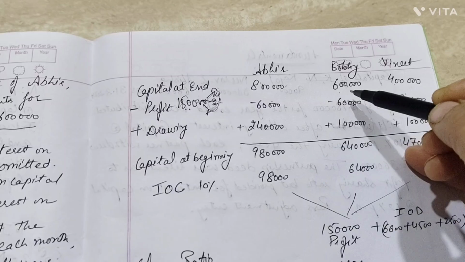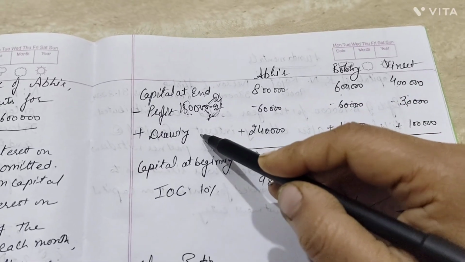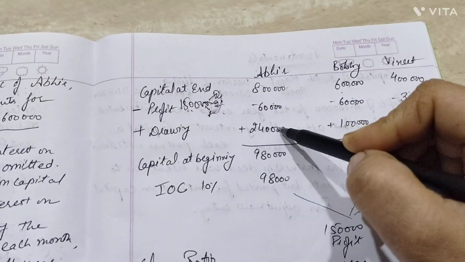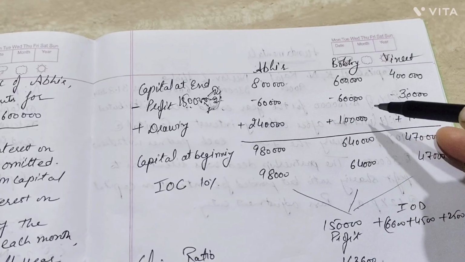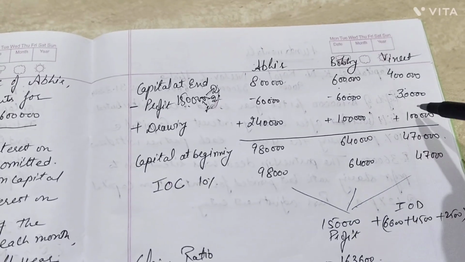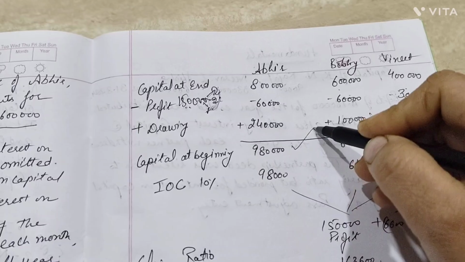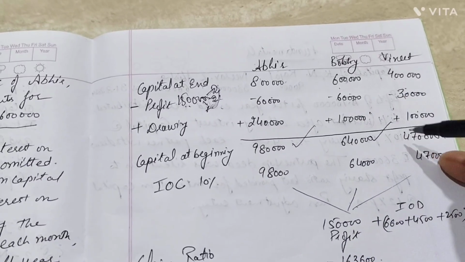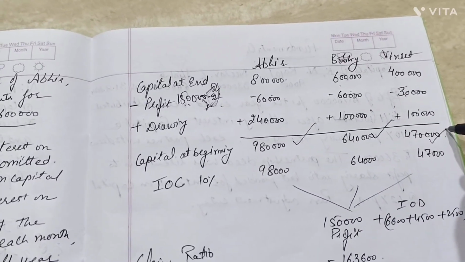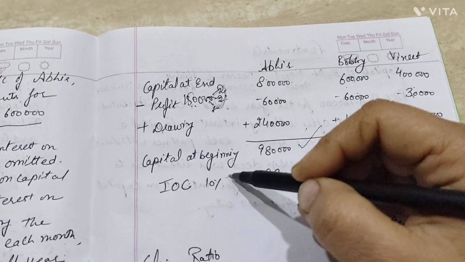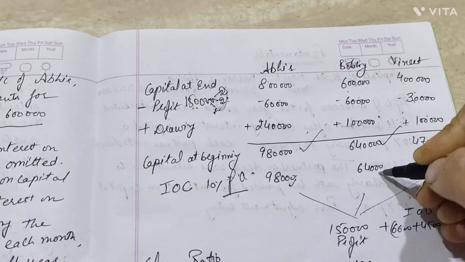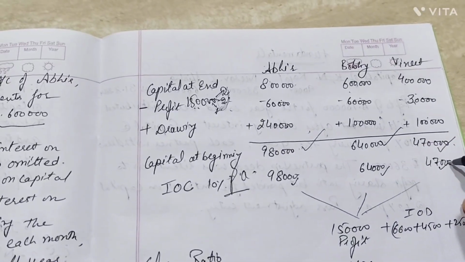Now this profit is to be deducted. Drawings I have calculated for you. Here he got 20,000 into 12. Here he got 50,000 into 2. And here it was given to us 1 lakh. So what are the capitals at the beginning? 9 lakh 80,000, 6 lakh 40,000 and 4 lakh 70,000. Now interest on capital was 10% per annum, right? So interest on capital we got 98,000, 64,000 and 47,000.